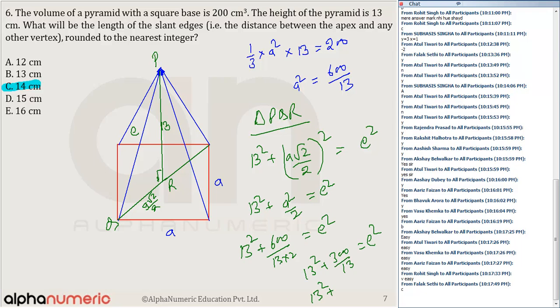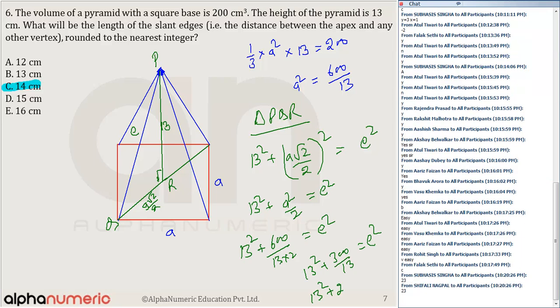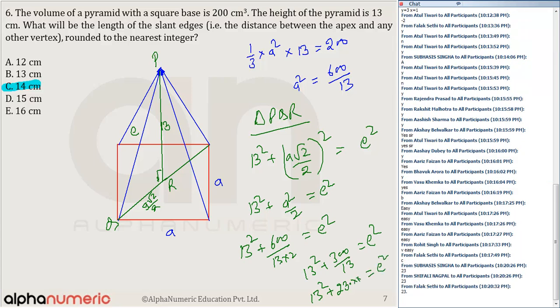So that is 13 square. What is 300 by 13? Approximately, tell me. 13 into 26 is 338, 13 into 23 is 299, so it is 23 point something. So E square is equal to that. The answer will be closer to 23, rounded to the nearest integer. 13 square is 169. So 169 plus 23, that is 192.1. So you can see that E square is approximately equal to 192.1. So E is approximately 13.86, which is 14.